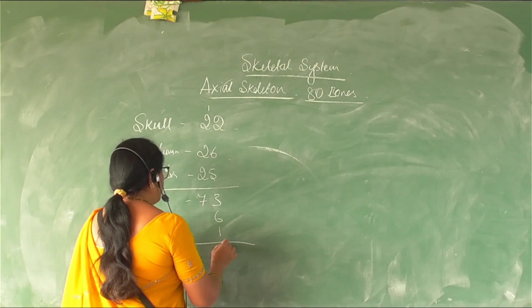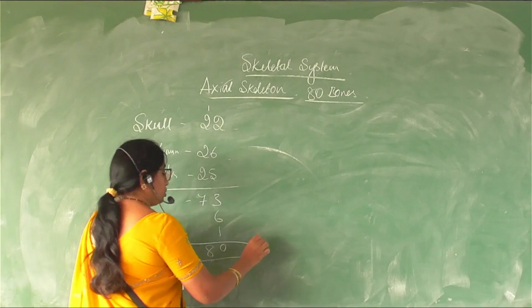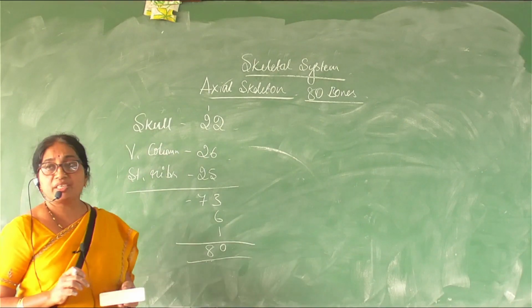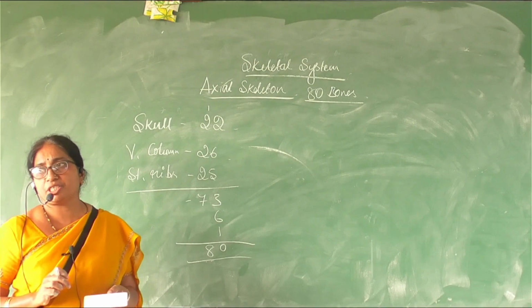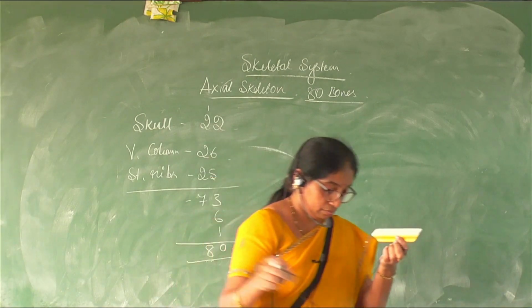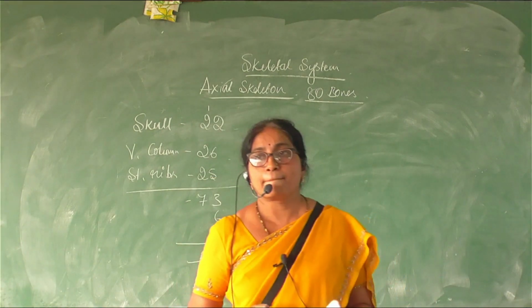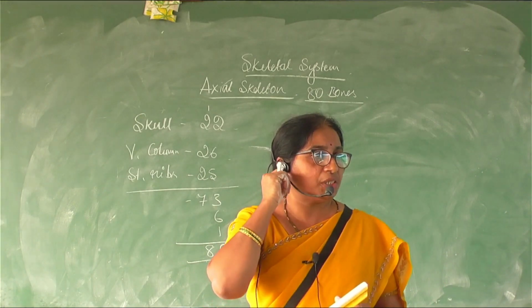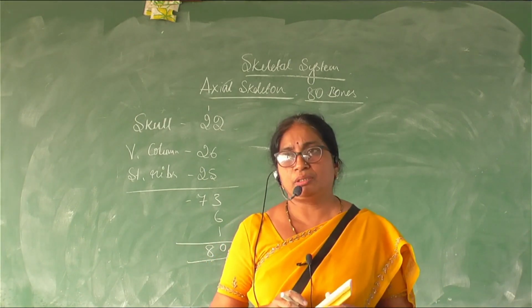So it is 80 bones of the axial skeleton: skull, vertebral column, and sternum and rib cage.